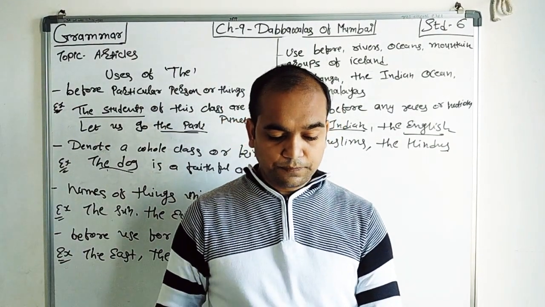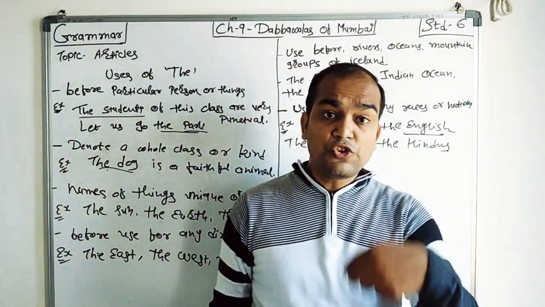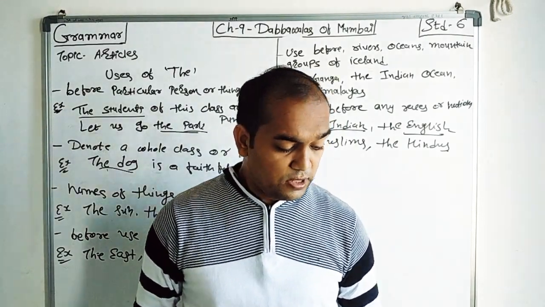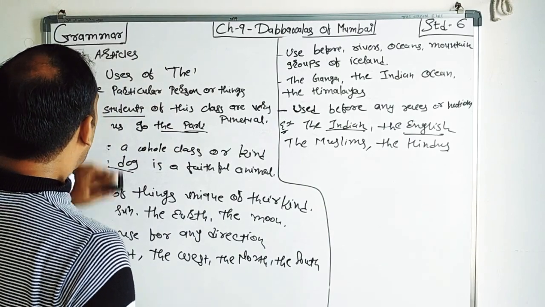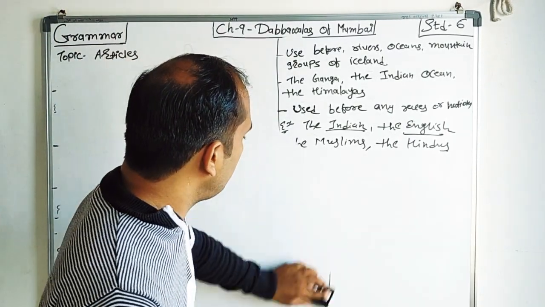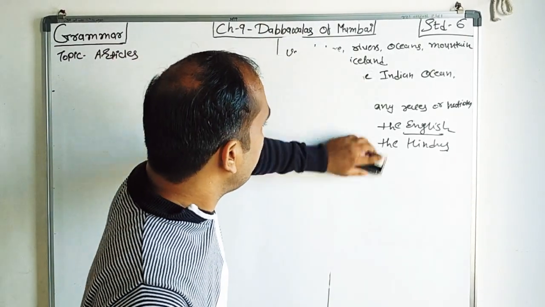Now students, here there is a common rule about when we do not use the article, right? Which time we do not use the article. We can say it is the omission of article, or we can also say zero article.